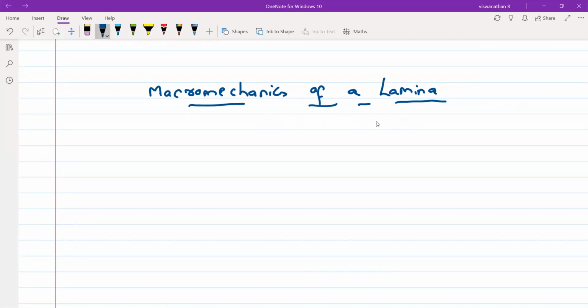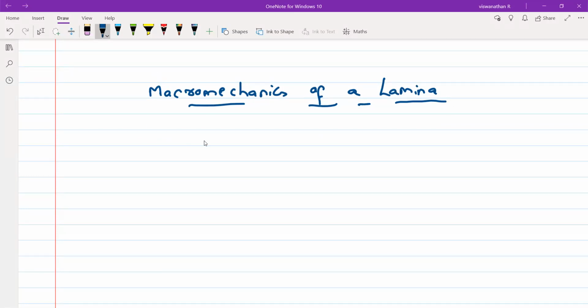It will take a few classes to understand the macro mechanics of a lamina, and then we will proceed to the laminate. So initially we discuss macro mechanics concepts for a lamina and not for a laminate. A lamina is a single ply, a single layer of fiber in the matrix. So we are going to talk about a single layer and not a laminate.